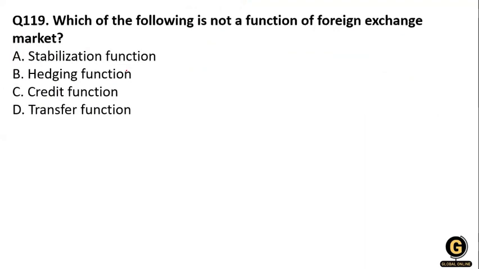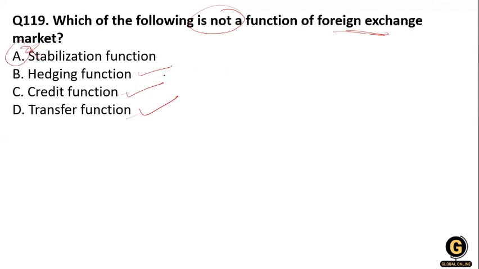Next question, which of the following is not a function of foreign exchange marketing? Stabilizing function, hedging function, credit function, and transfer function. Hedging is a function of the foreign exchange market, credit function is also, and transfer function is also. The stabilization function is not a function of the foreign exchange market. Clear?